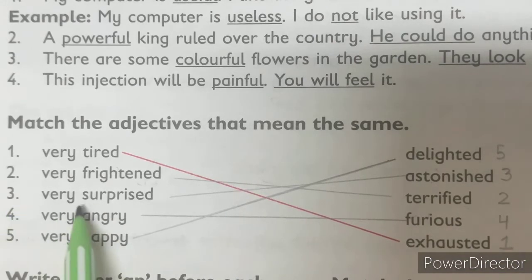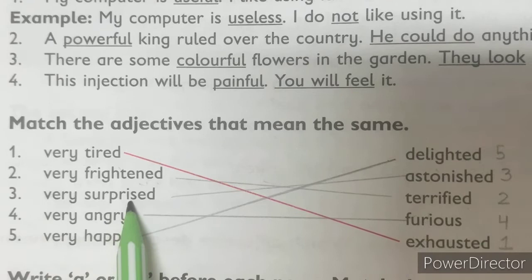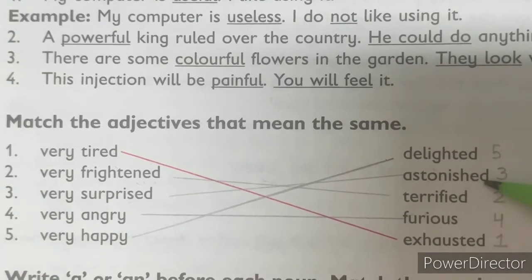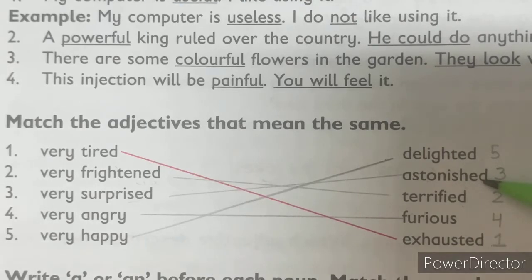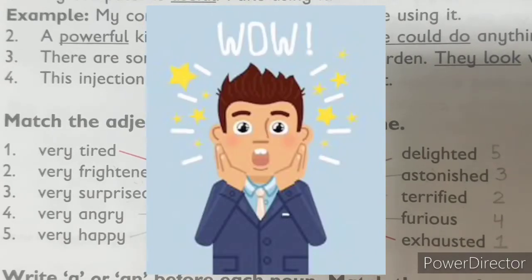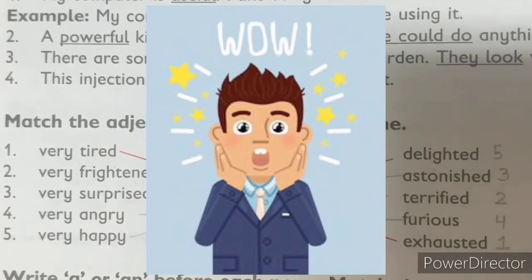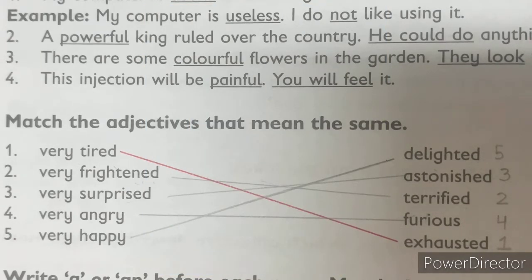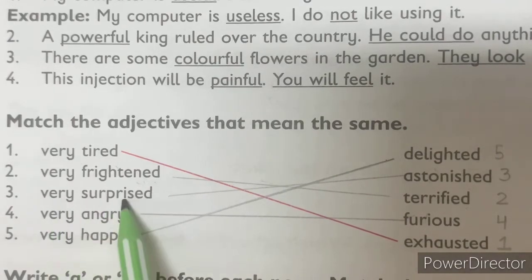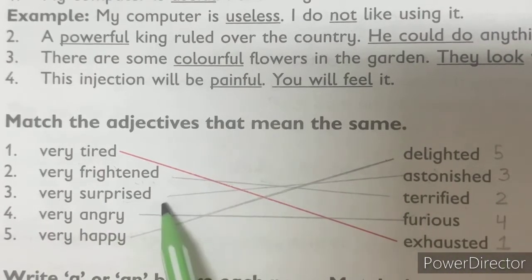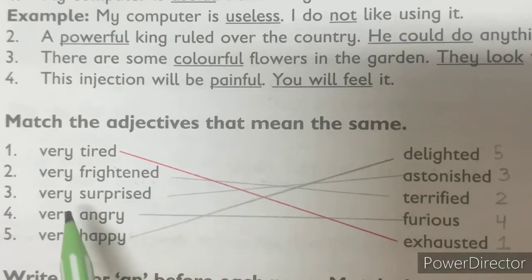Thank you. Number 3, very surprised. Very surprised is delighted, astonished. Yes, astonished. Astonished means you are very much surprised. Okay, students? Like you are amazed. You are greatly surprised or amazed. So, very surprised and astonished mean the same. Can you make a line and write here 3?